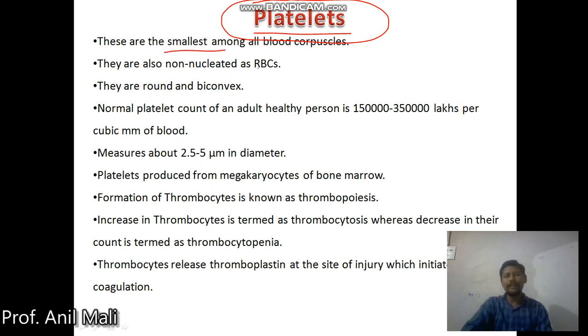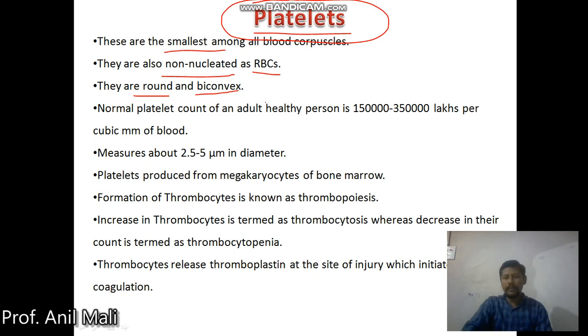These are the smallest of all blood cells, and like RBCs, platelets also do not have any nucleus in their cytoplasm. So platelets are also non-nucleated cells of our body.